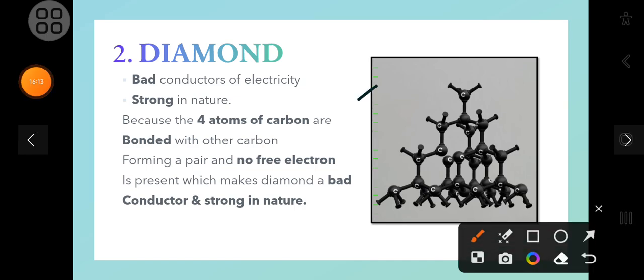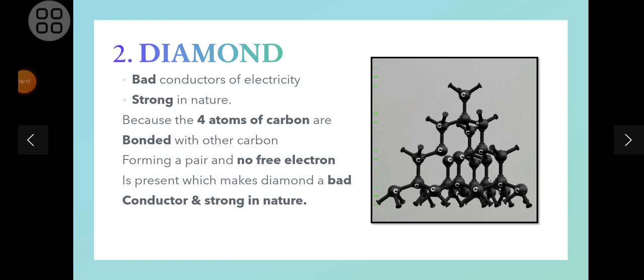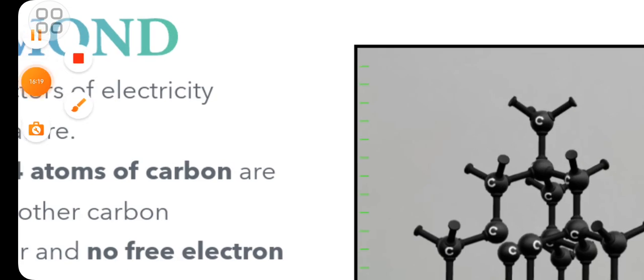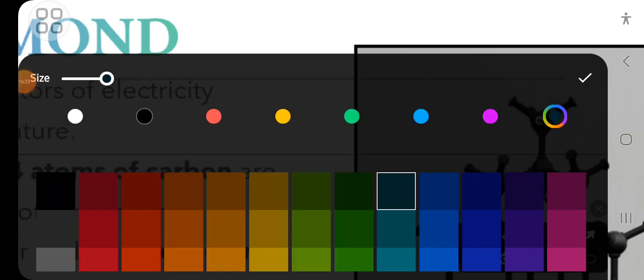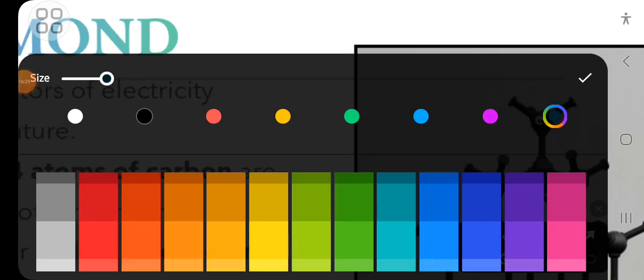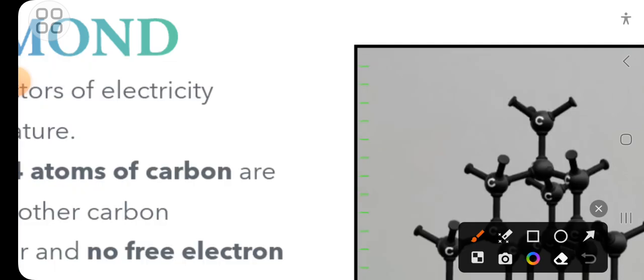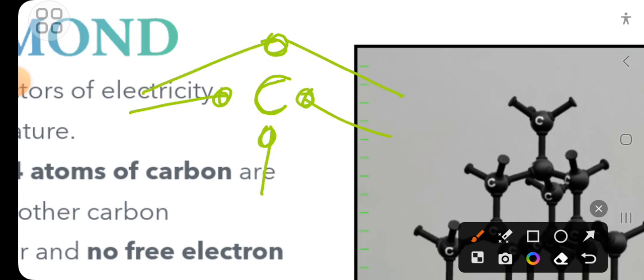Now what does it mean? It means that this is carbon. It has 4 electrons present. Now these all are bonded with another carbon, with another atom of carbon having 4 electrons.